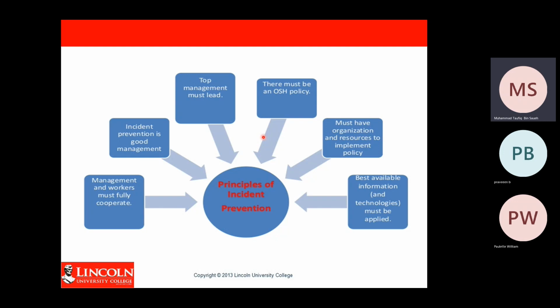Once you have your policy regarding safety and health in the workplace, you must appoint somebody to implement the policy.